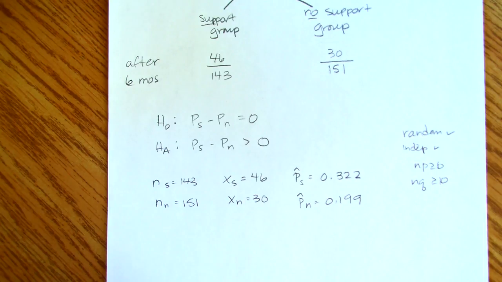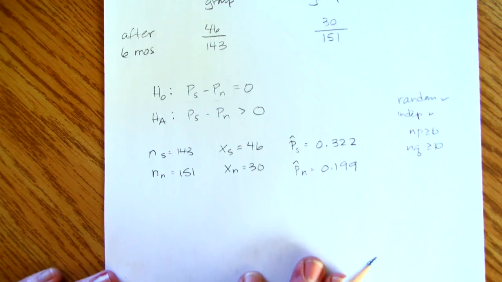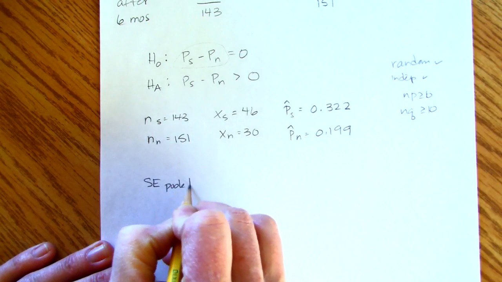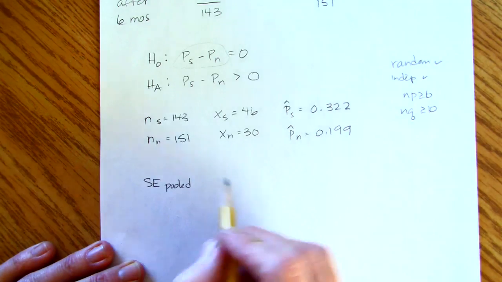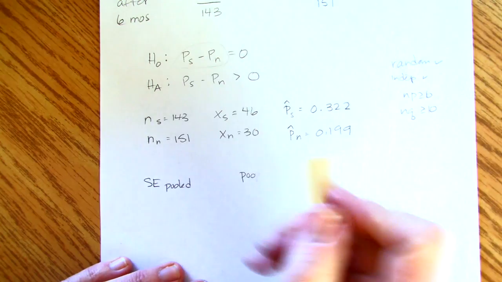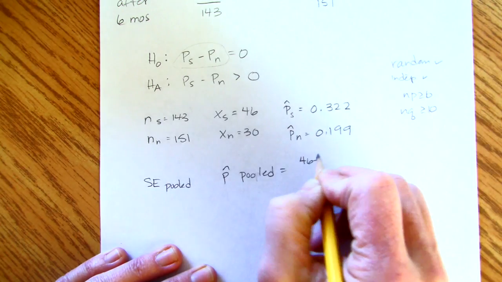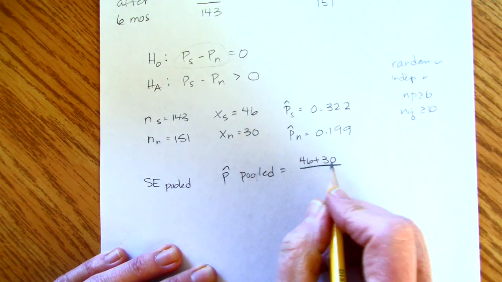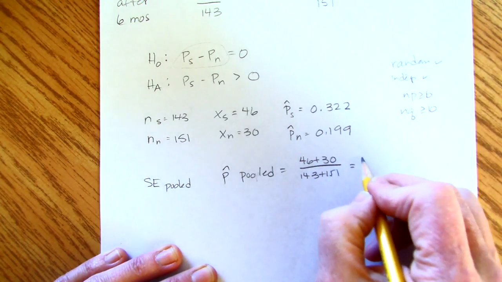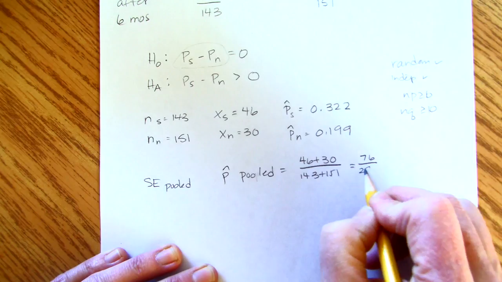Now here's the key to this chapter. If we are assuming there is no difference in the proportions, when we make our model, we use a pooled standard error. So what that means is first we want to find a pooled proportion. So we want a p hat pooled. So that's going to be 46 plus 30 people out of 143 plus 151 people. So the total number of people that successfully quit smoking was 76 out of, what is this, out of 294?